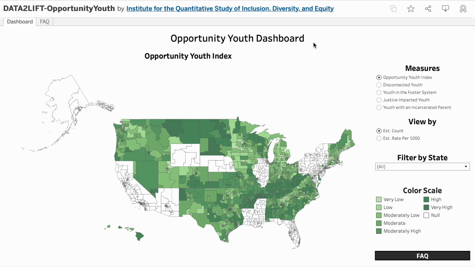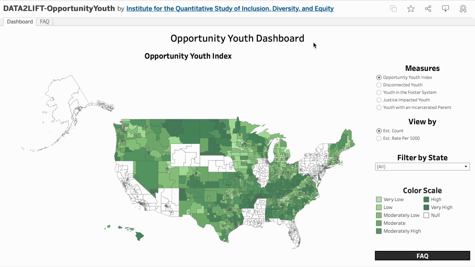This tool was designed as a direct response to the seemingly simple but ultimately quite challenging question posed to us by many of our community partners. Where are the opportunity youth? Let's start by exploring the user interface.